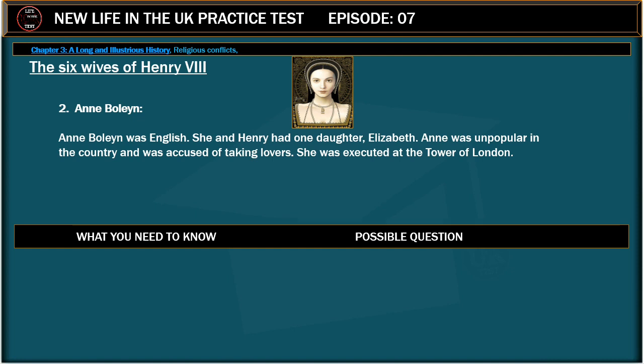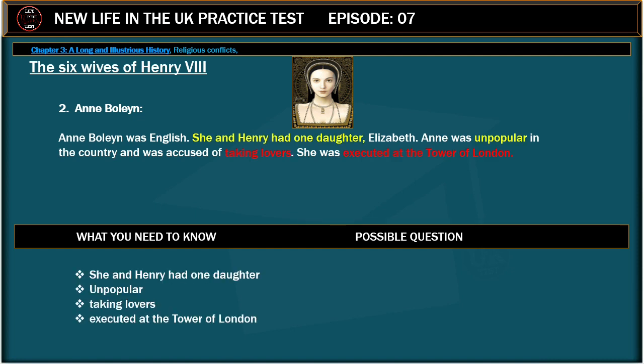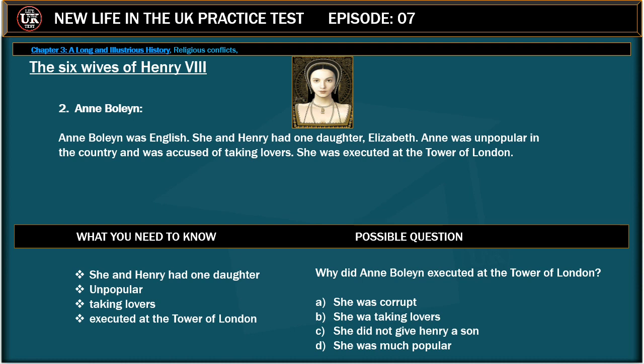What you need to know: She and Henry had one daughter. Unpopular. Taking lovers. Executed at the Tower of London. Possible question: Why was Anne Boleyn executed at the Tower of London? She was corrupt. She was taking lovers. She did not give Henry a son. She was very popular. Correct answer is, she was taking lovers.